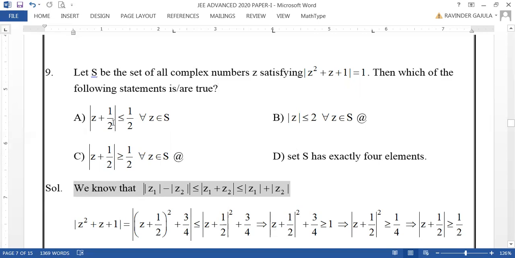The given options are: modulus of Z plus 1 by 2 less than or equal to 1 by 2 for all Z belongs to S; mod Z is less than or equal to 2 for all Z belongs to S; modulus of Z plus 1 by 2 is greater than or equal to 1 by 2 for all Z belongs to S; and set S has exactly 4 elements. These are the 4 options.